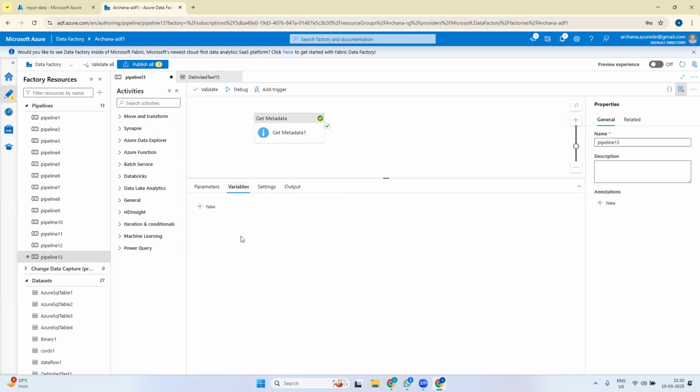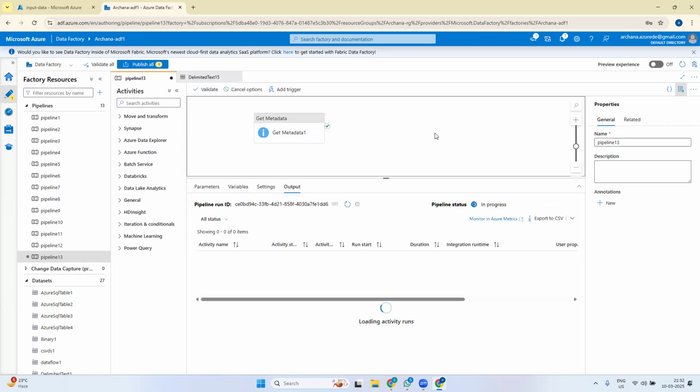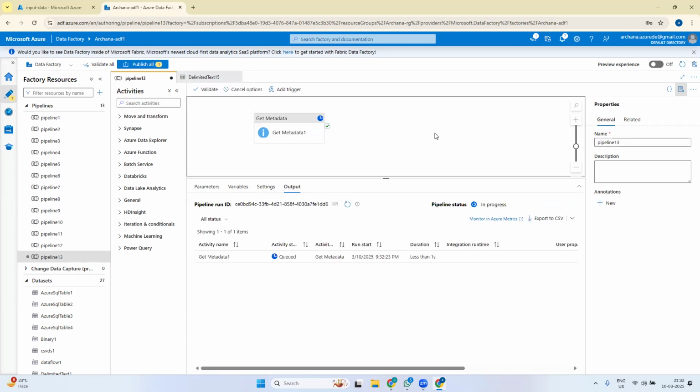Then we have come to size. So many times in our use cases, we process the file based on size. Whenever data is there in the file, we can see that the size of the file is more, right?